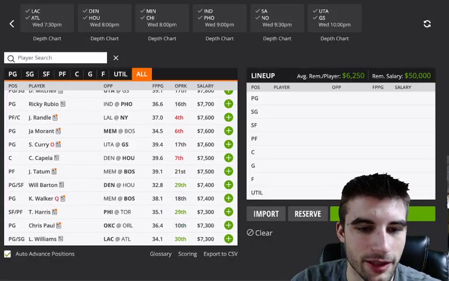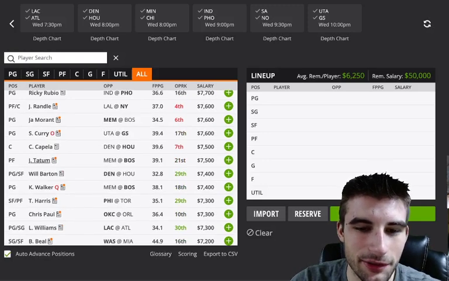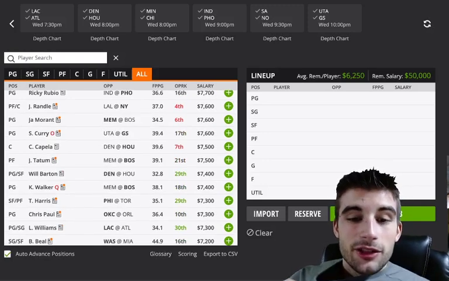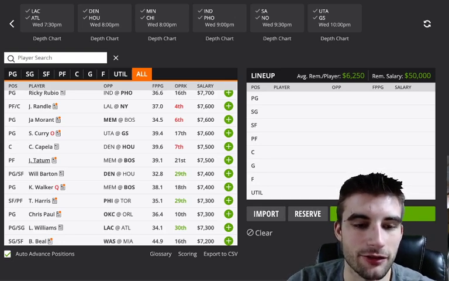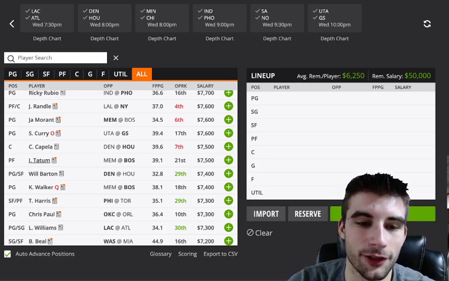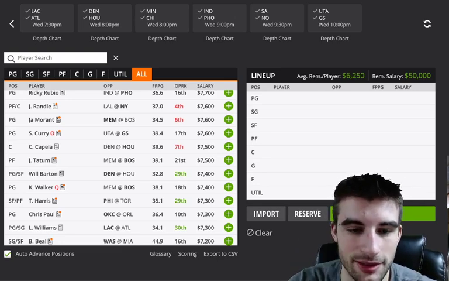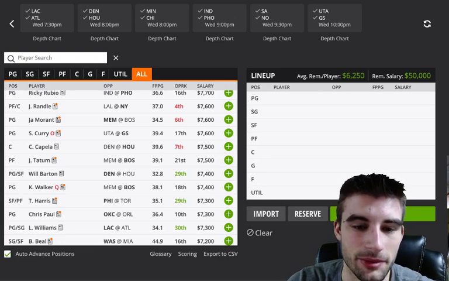Scrolling down the list here a little bit. Jayson Tatum, these Celtics are okay priced. Gordon Hayward's actually a little bit too cheap, but with everyone healthy, they're just kind of priced correctly, so you're not really getting a value. But if you want exposure to Boston versus Memphis, this game has a 232 total, which is, I believe, the second highest on the slate, which means the Celtics would have one of the highest implied team totals on the slate. I mean, they're fine.